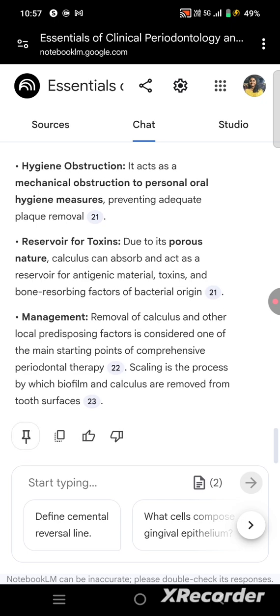Management of the removable calculus and other local predisposing factors is considered the main starting point of comprehensive periodontal therapy. Scaling is a process in which biofilm and calculus are removed from the tooth surface.